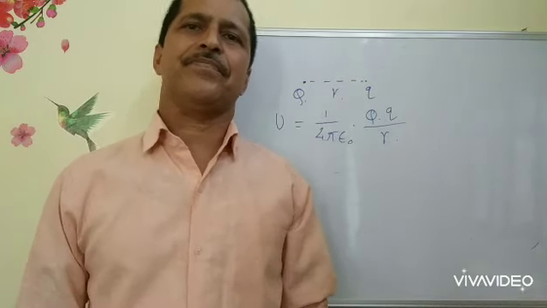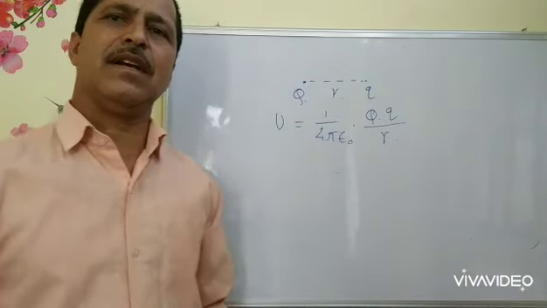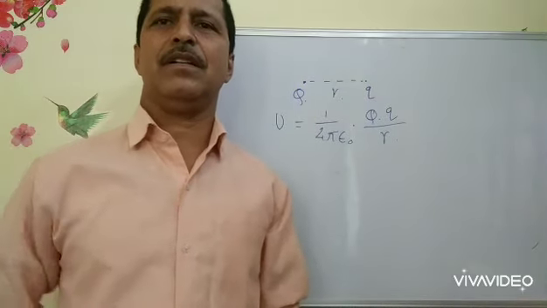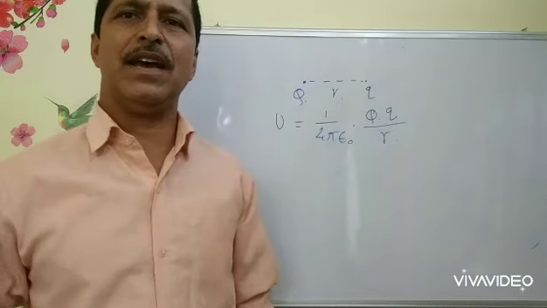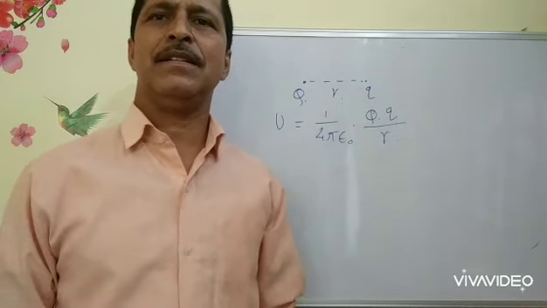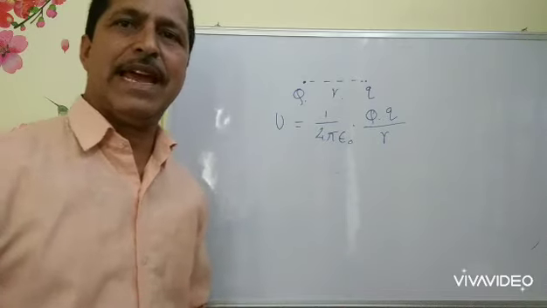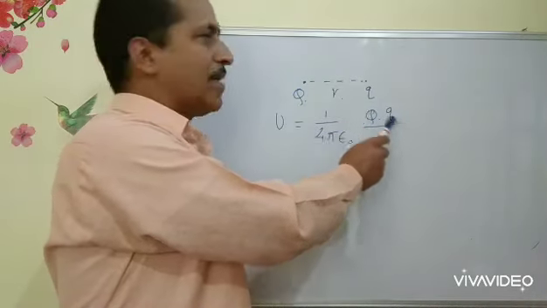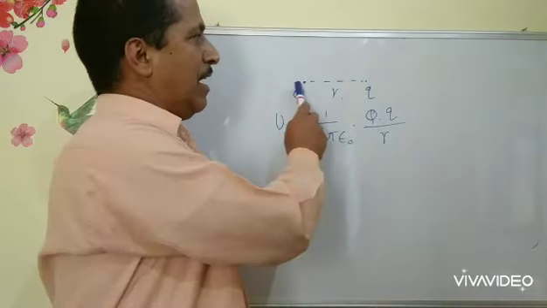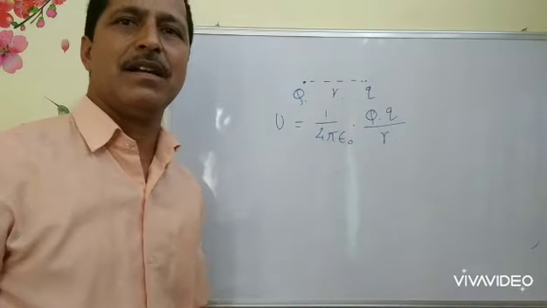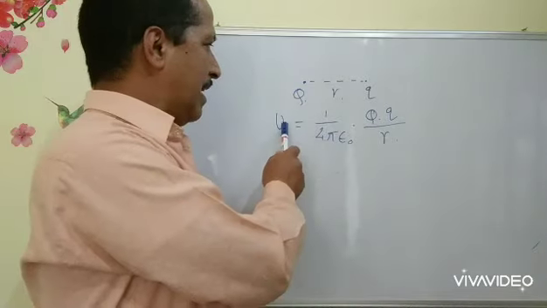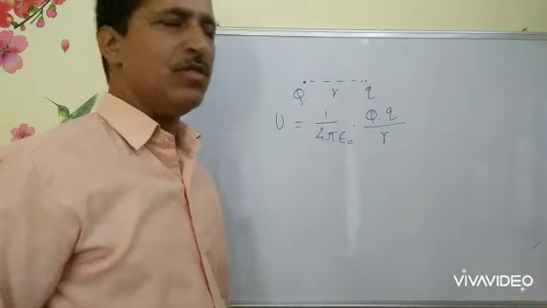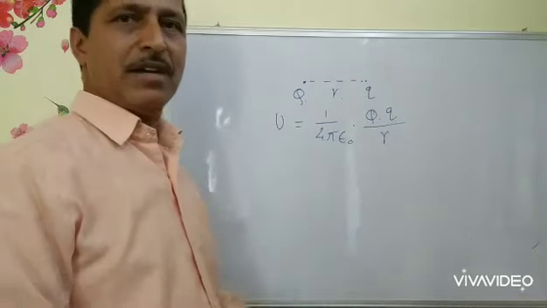Welcome, dear students. Today I will discuss with you the electrostatic potential energy of more than 2-point charges when they are kept close to one another. Before this, we discussed that if we have 2-point charges, one is capital Q, other is small q, and they are separated by distance r, then their electrostatic potential energy is given by U equal to 1 upon 4 pi epsilon 0 Q q upon r.